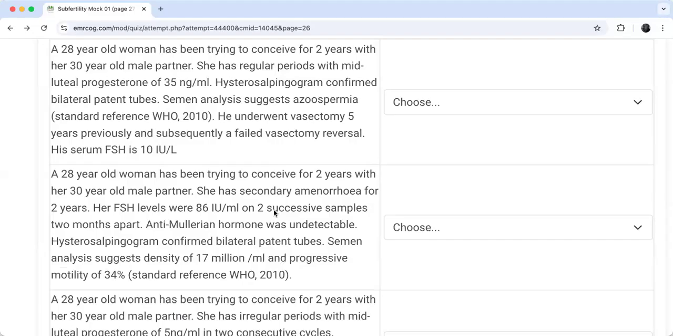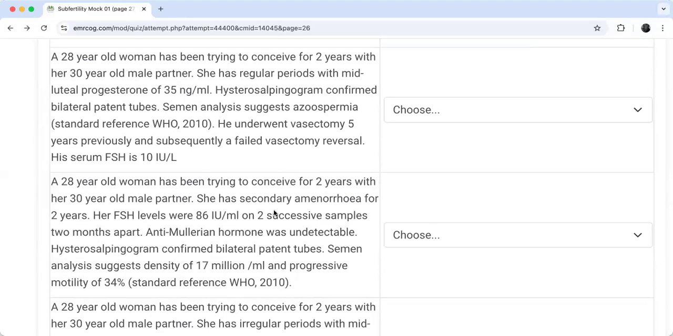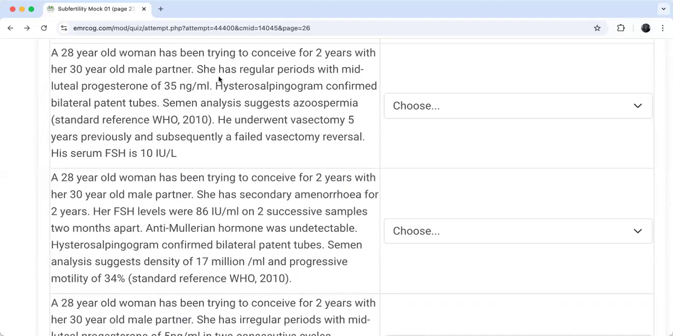So, my friends, this is another scenario. This is a 28-year-old woman who has been trying to conceive for 2 years now with her 30-year-old male partner. And she has regular periods with mid-luteal progesterone of 35. Okay, so again, ovulation is fine. Let's see. Hysterosalpingogram confirmed bilateral patent tubes. So tubes are fine. Look to the male now.